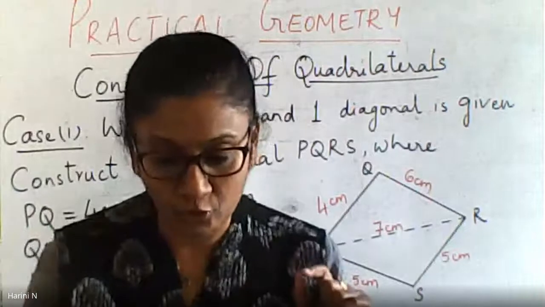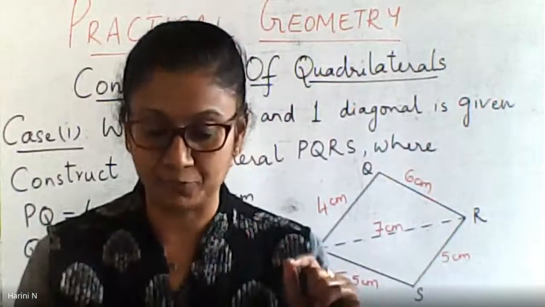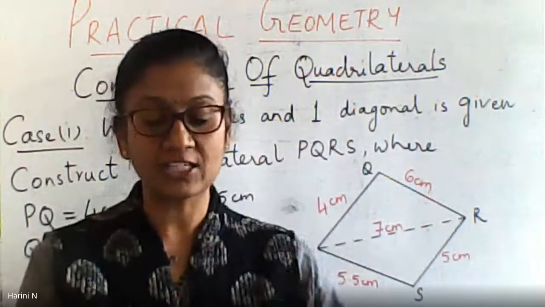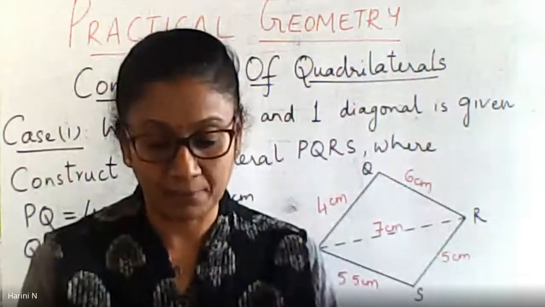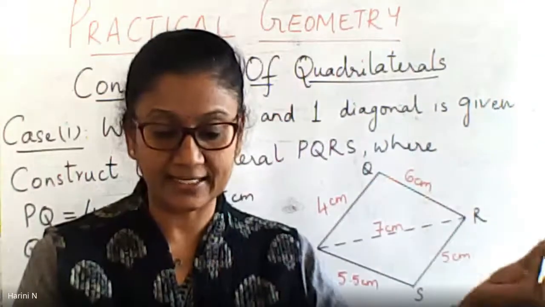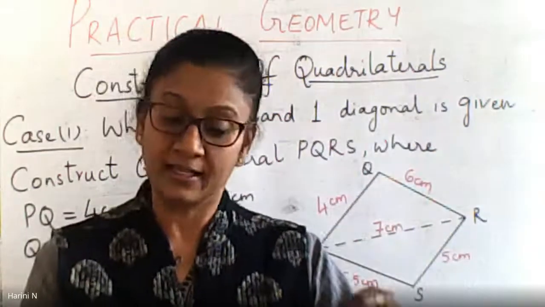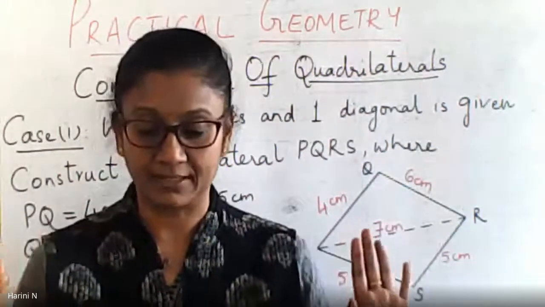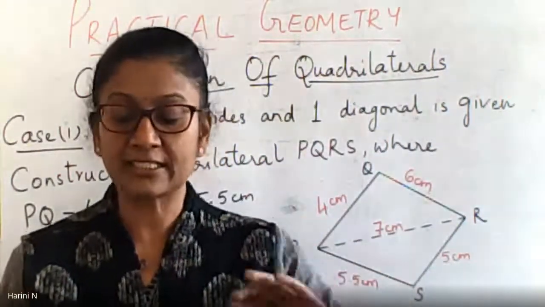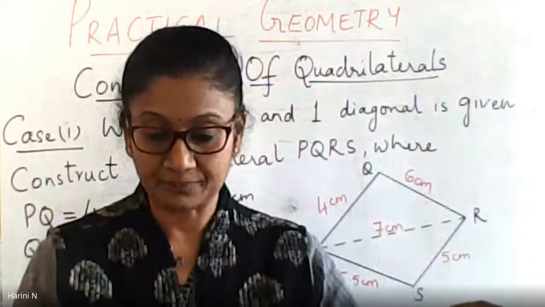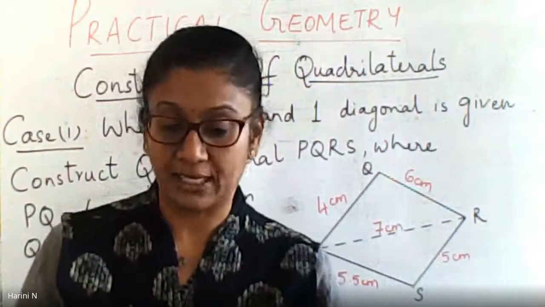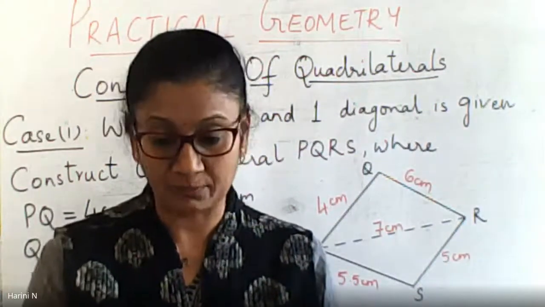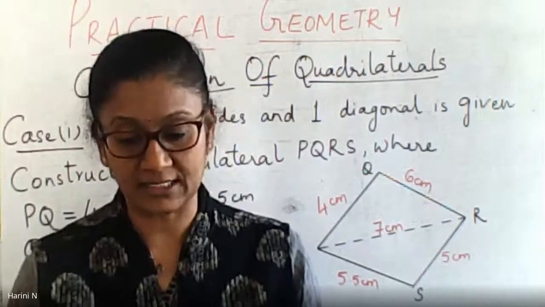I hope many more of you can try the concept map today. Alright, did you get an idea how you have to do it? Now, your relation to the previous knowledge is very important. Connecting to whatever previous knowledge there is for this chapter will build your concept map in a very extensive manner. Clear? The previous knowledge need not be from the previous year. The previous knowledge can be the previous chapter also, because this is very appropriate. Here, now that we have learned the properties of quadrilaterals, we are going on to construction of quadrilaterals.